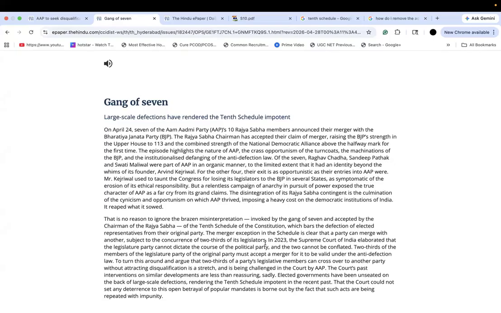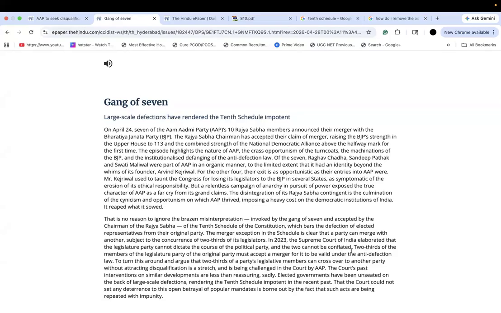All right, so now you've gotten a lot of understanding. It makes a lot of sense to you now. And then it further reads that in 2023, the Supreme Court of India elaborated that the legislature party cannot dictate the course of the political party, and the two cannot be conflated. So now you understand that there are two different parties here: the legislature party and the political party. Now it makes more sense.